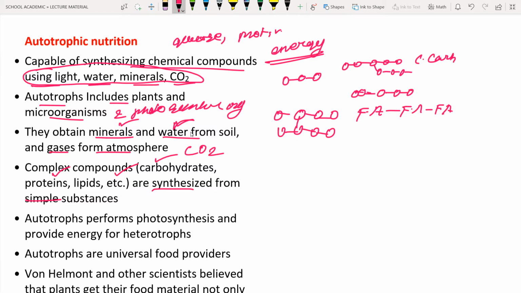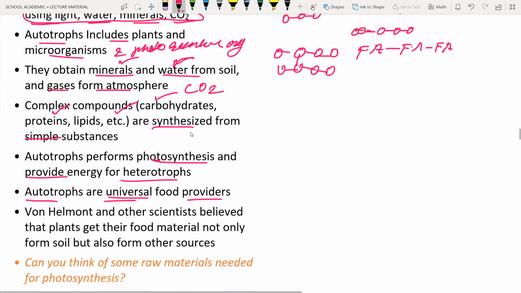Next, autotrophs perform photosynthesis and also provide energy for the heterotrophs. What are heterotrophs? The organisms which depend on autotrophs. Hence we can consider that autotrophs provide food material to all organisms on the earth. So autotrophs are the universal food providers. What is meant by universal food providers? It means they provide food to all organisms in the universe. So this is about photosynthesis.